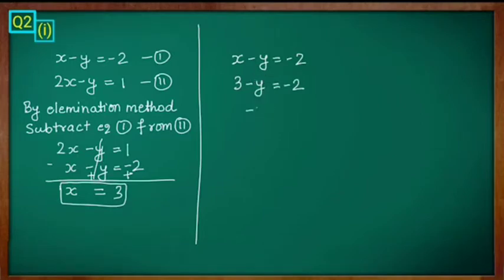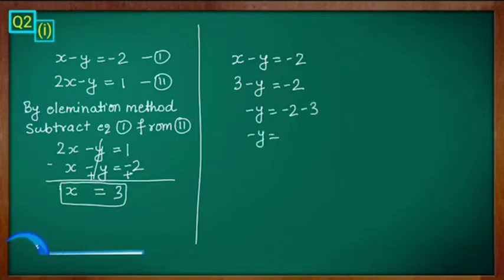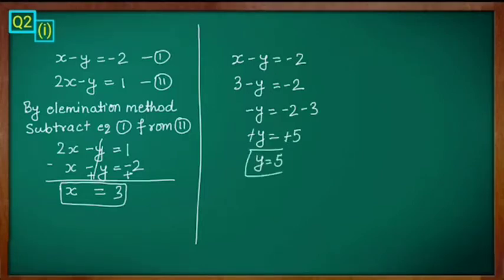I am going to substitute in equation 1: x minus y is equal to minus 2. Instead of x, substitute x equal to 3. So 3 minus y is equal to minus 2, then minus y is equal to minus 2 minus 3. Plus 3 goes to the right hand side as minus 3. Minus y is equal to minus 5.